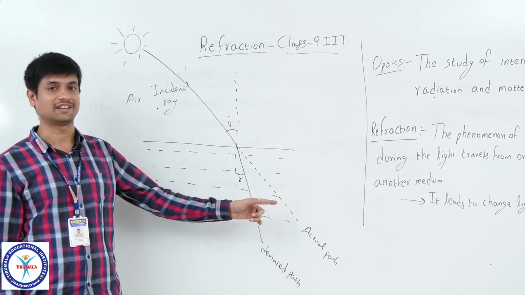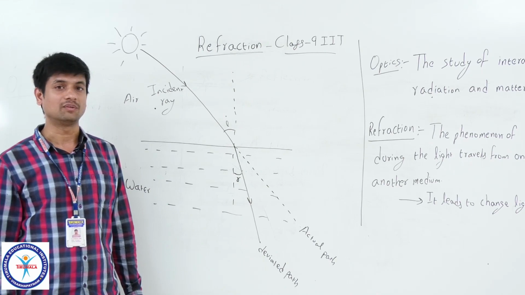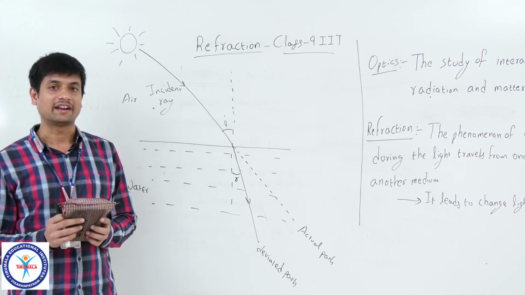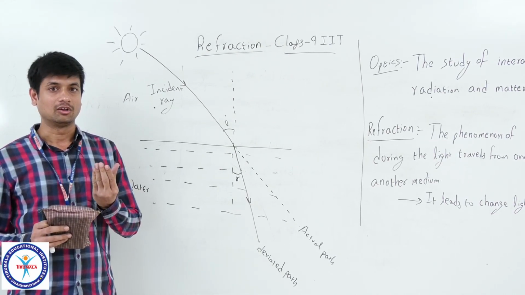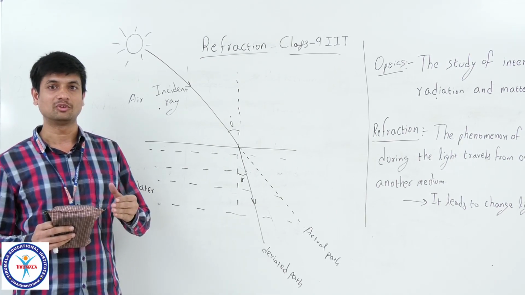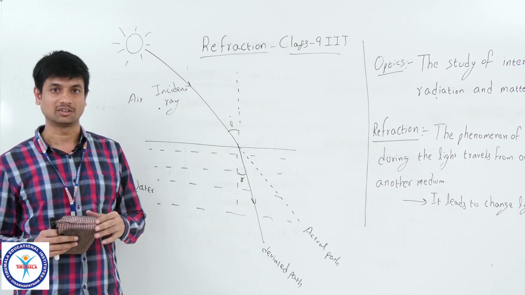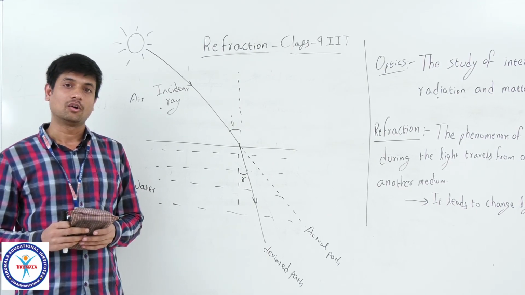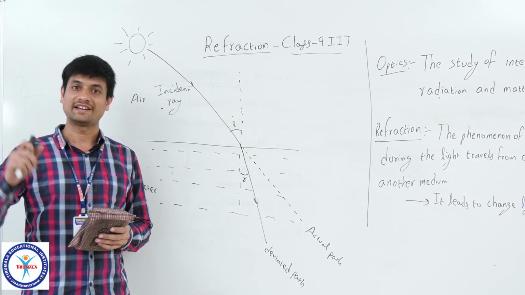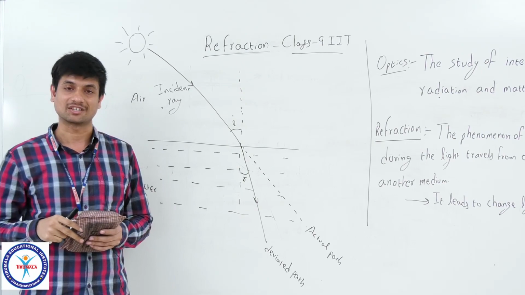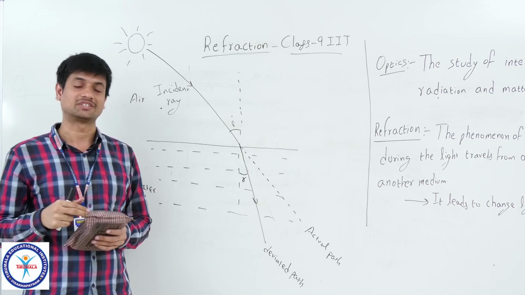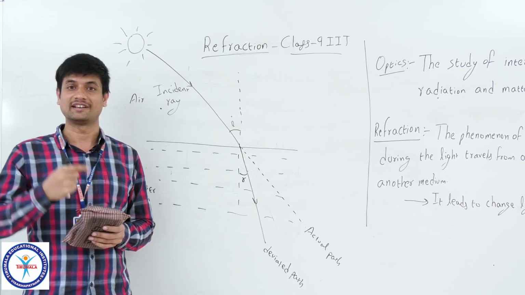Here also the refraction takes place, and not only that, even for making candies, around the candy you will see some transparent layer, so that you will feel it is attractive and you will buy it. And not only that, even when we see astronomical objects by using telescopes, the light comes from the celestial bodies, especially stars, and enters into our atmosphere. There the atmospheric refraction takes place and later the light enters our telescope.